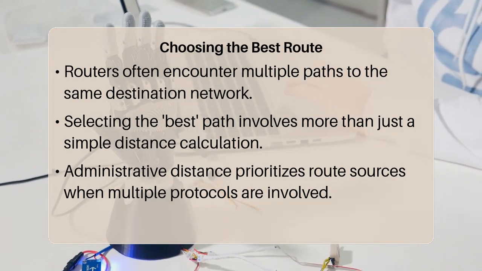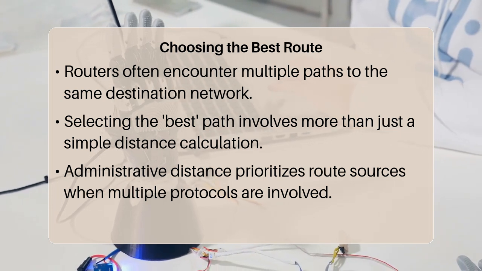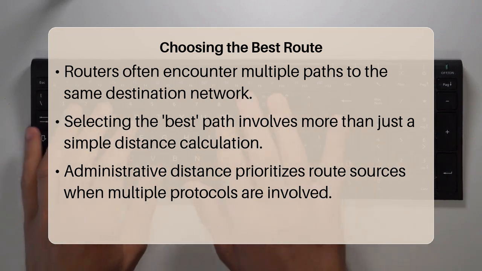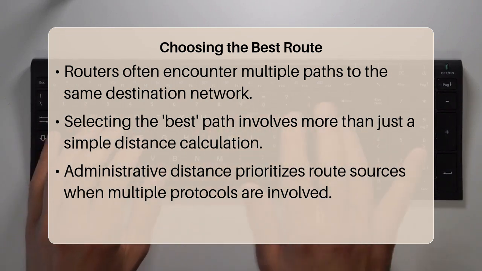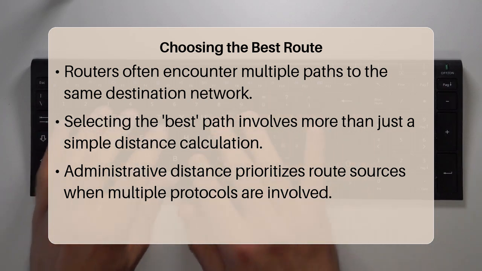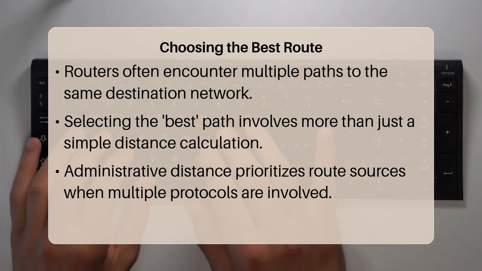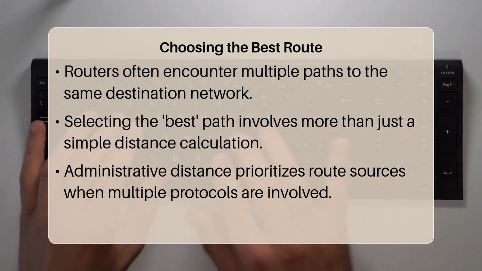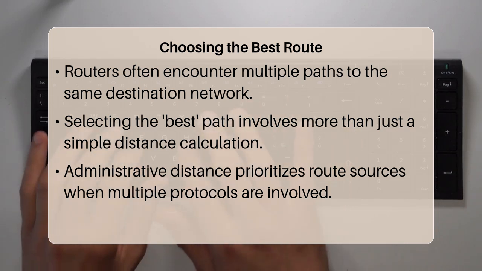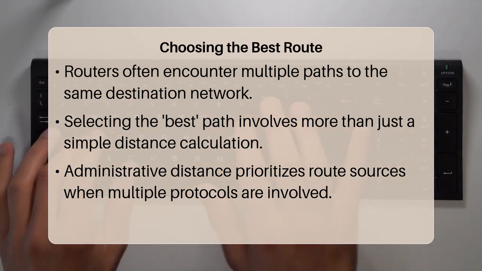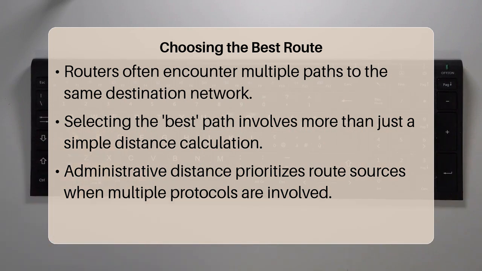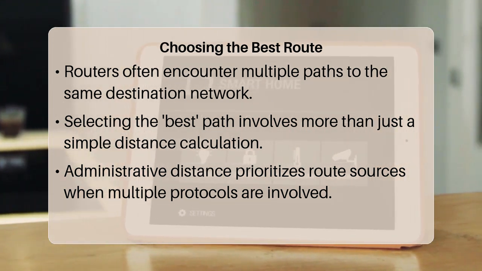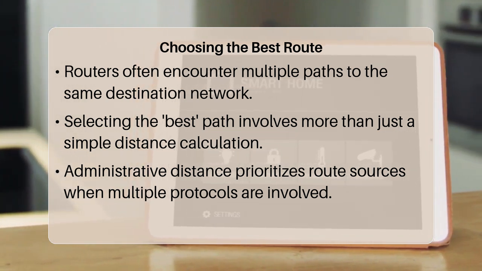Have you ever wondered how a router, faced with multiple ways to reach the same destination, decides which path is truly the best one to use? It is more nuanced than simply picking the shortest route. Administrative distance is more important than a metric when a router receives information about the same destination from different routing sources or protocols. In these scenarios, administrative distance acts as the primary tiebreaker, determining which source is considered more trustworthy and therefore, whose route is installed into the routing table.